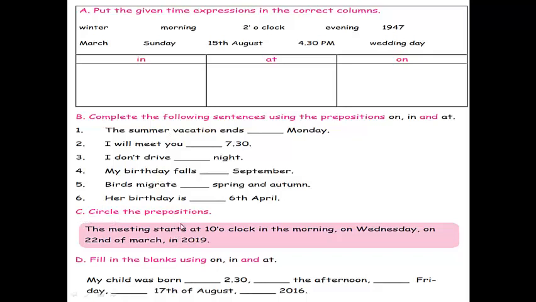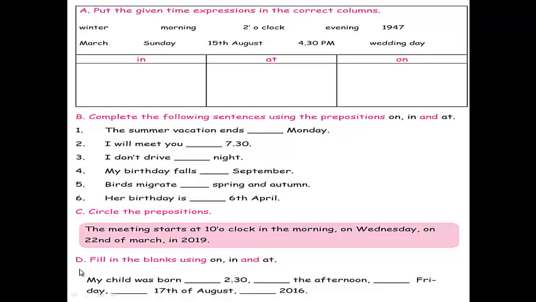Alphabet C, circle the prepositions. They have given a sentence: the meeting starts at 10 o'clock in the morning on Wednesday on 22nd of March in 2019. Here you have to identify the prepositions and circle them.